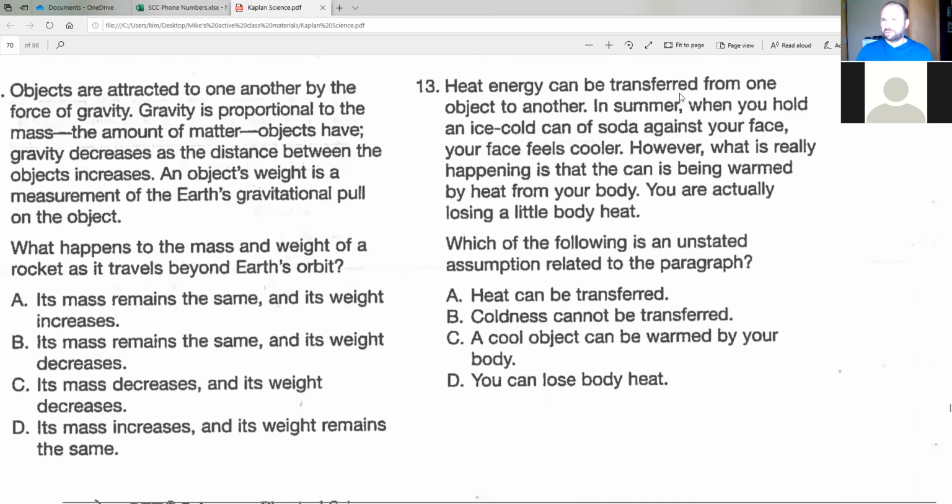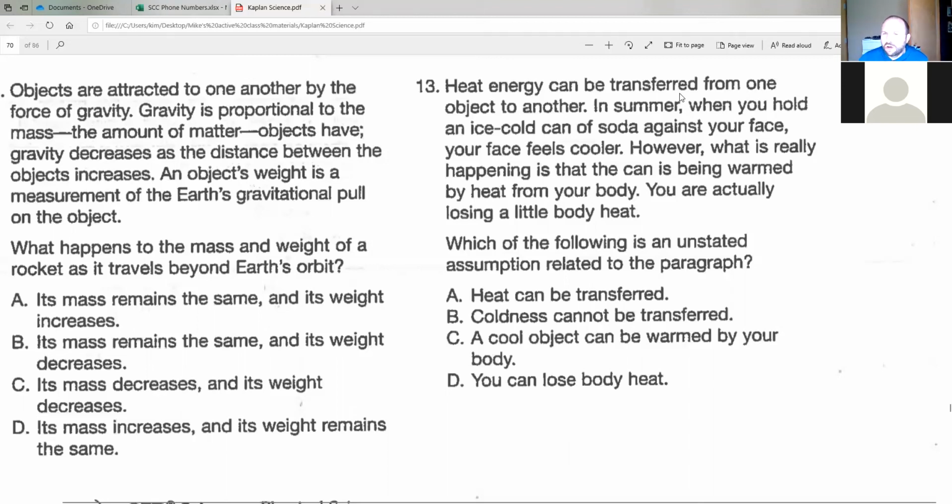But an assumption is something that we assume is true based on the information they give us. Now, it might be a false assumption or it might be true, but it's still an assumption, right? We're assuming it's correct. So we're looking to see which one of these is something that's not clearly stated, but is assumed to be.